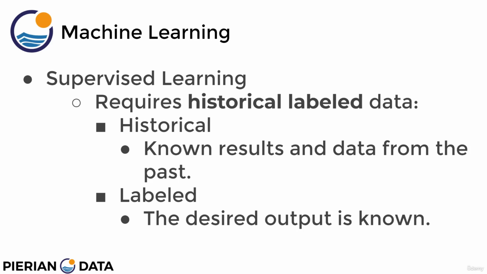Then, most importantly for supervised learning, is the fact that the data is labeled. Labeled data just means you know the desired output or result for the historical data. So what that would mean in the context of something like predicting the price a house should sell at is that the historical data not only has the features of the house, but also that house sold previously in the past, which means I have the known label, the price the house sold at.